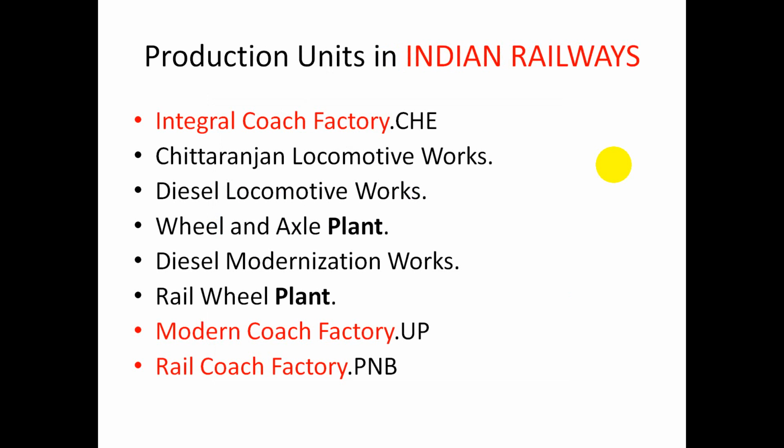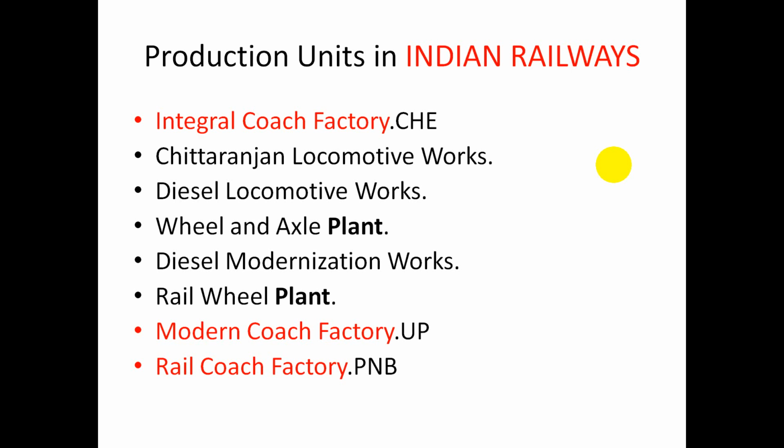Right, friends? Here we have production units in Indian Railway. What is the task of a production unit? The production unit is responsible for generating coaches and wagons for the railways. Friends, here you can see a list of lots of production units. It could be ICF, Chittaranjan Locomotive Works, Bengal, diesel locomotive, wheel, diesel, modern, and rail.